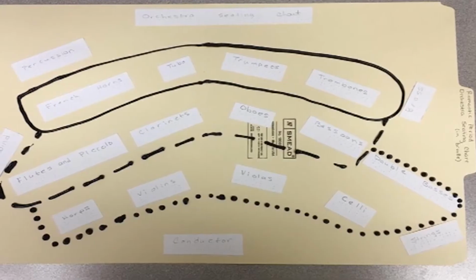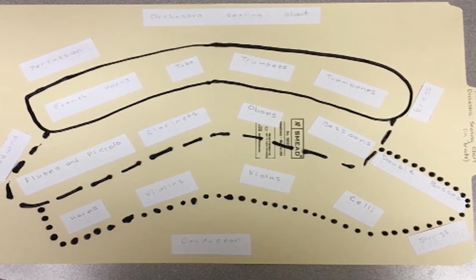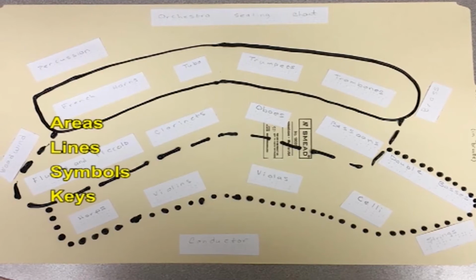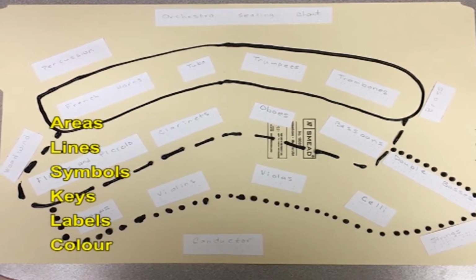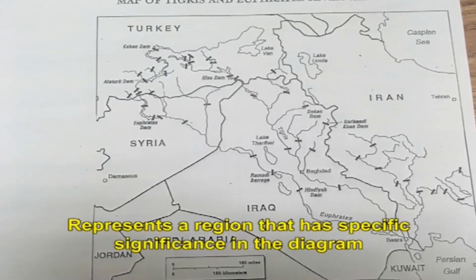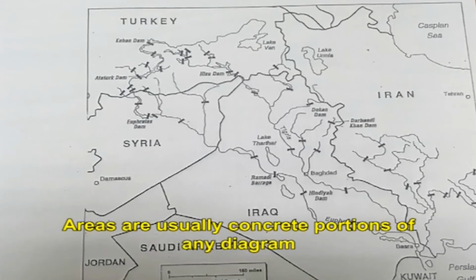This principle gives guidance regarding various properties of tactile graphic aids like areas, lines, symbols, keys, labels and their color. When we talk about areas of tactile graphics, it represents a region that has specific significance in the diagram. For this, we can consider the example of states or regions in a map, the layer of soil and rock classifications in a geological diagram. Areas are usually concrete portions of any diagram.